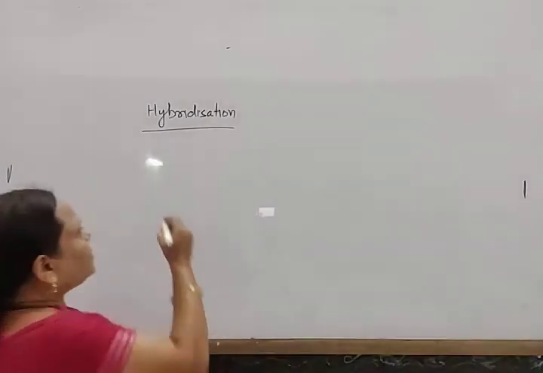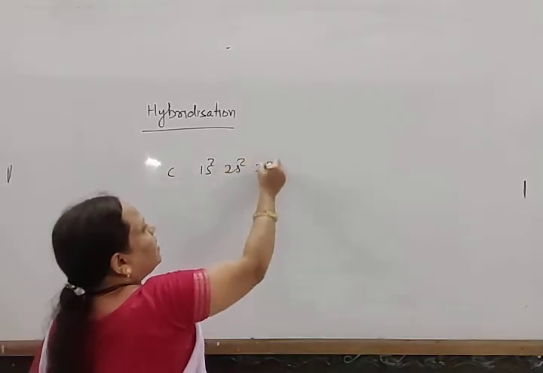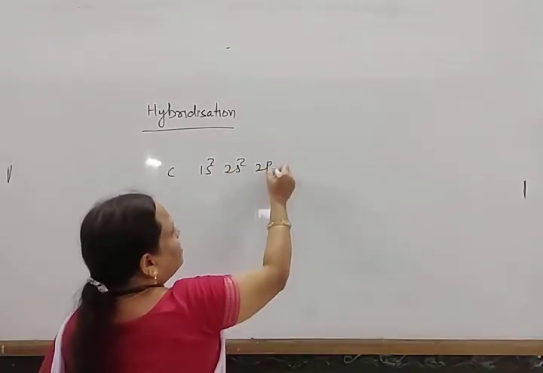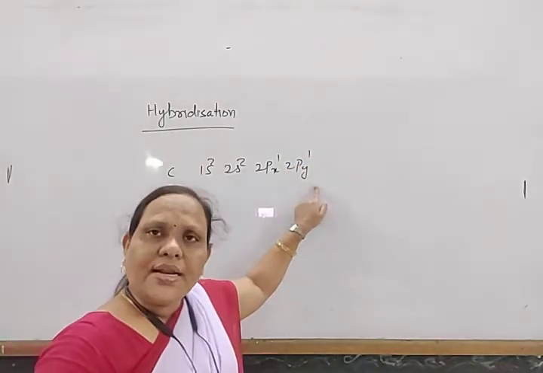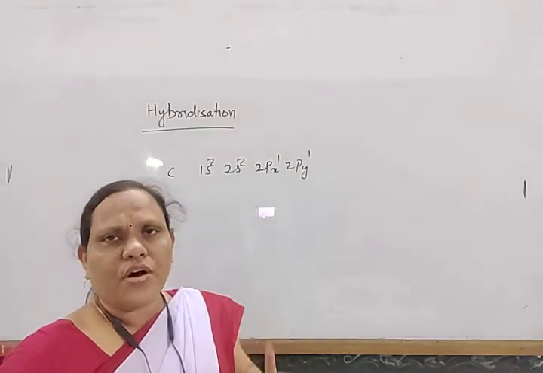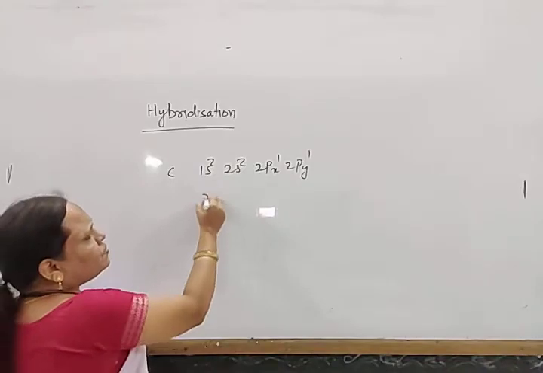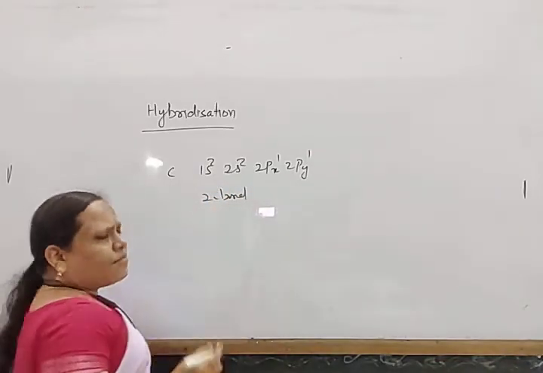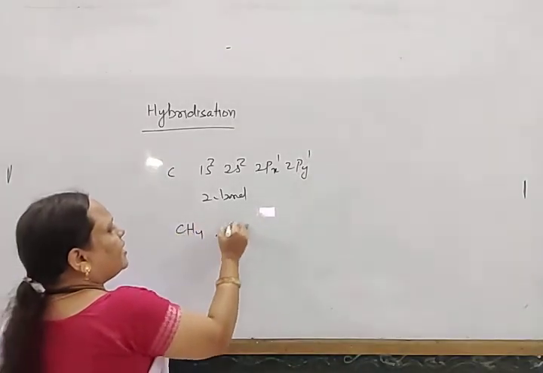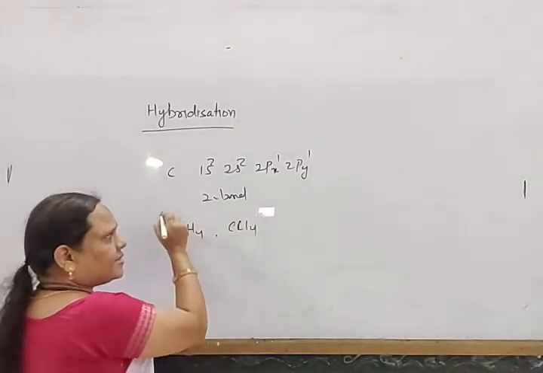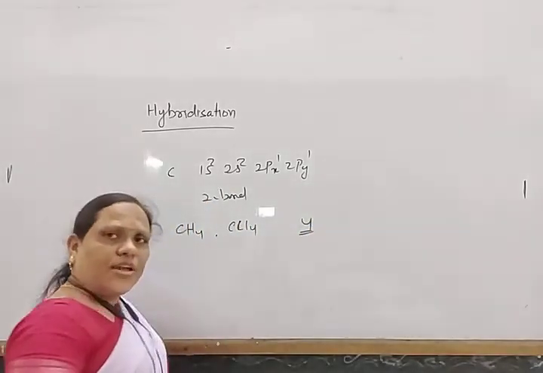If the unpaired or single electrons are responsible for bond formation, then if we write the electronic configuration of carbon, it will be 1s2, 2s2 and 2p2, that means 2px1 and 2py1. So it has two unpaired electrons. In this way, carbon should form only two covalent bonds. But we know that in different compounds like methane, carbon tetrachloride, etc., carbon has a valency of four.